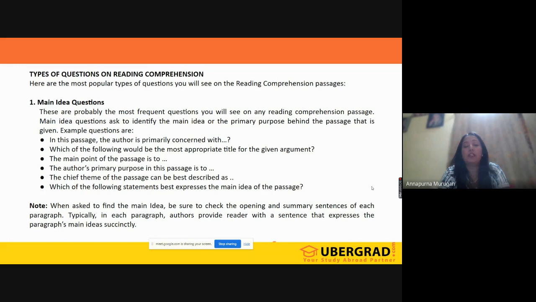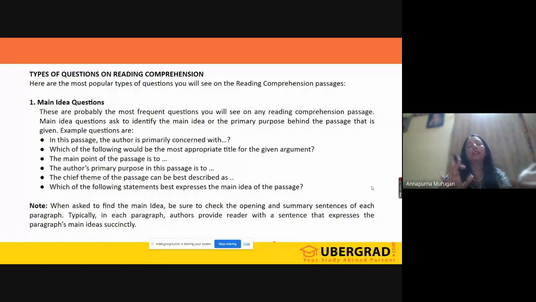That means, until and unless you get the shadow answer, you should not read the options. Just when you come across a main idea question, recall the summary, and then you get the shadow answer. That shadow answer you need to compare with the options. Let me discuss all these things in more detail when we take the passages. But here you can see main idea questions.